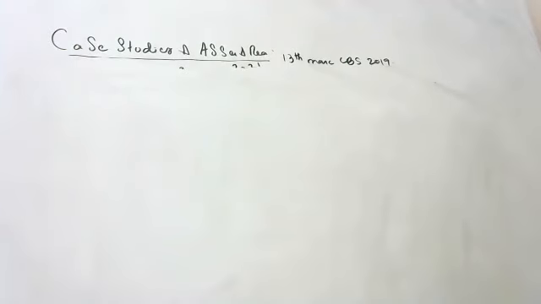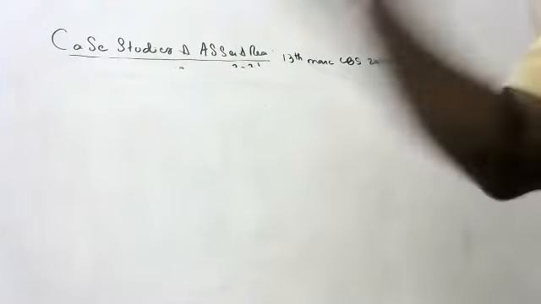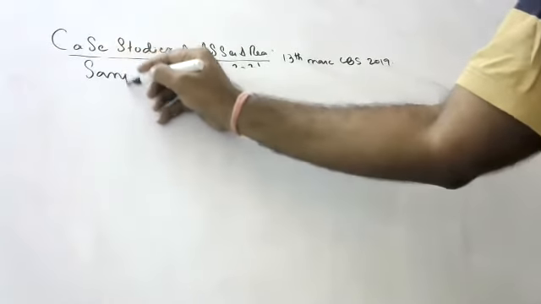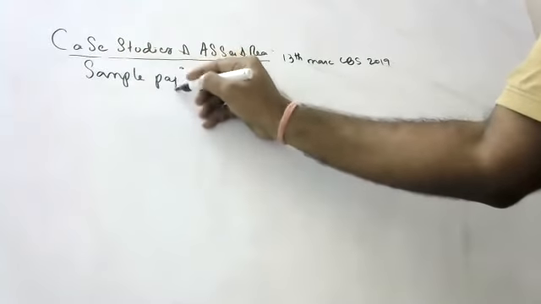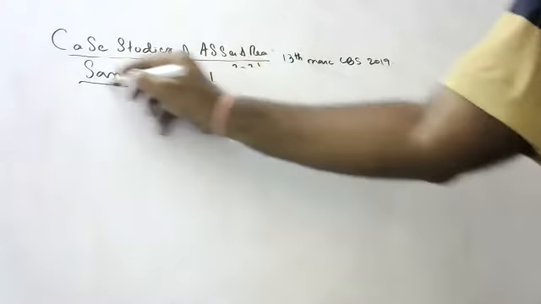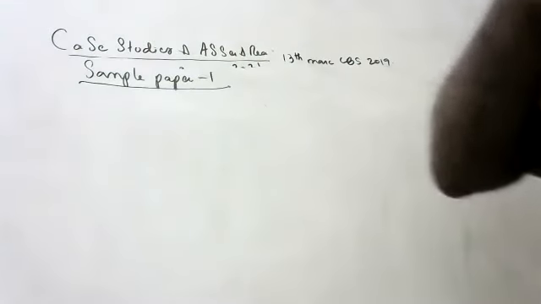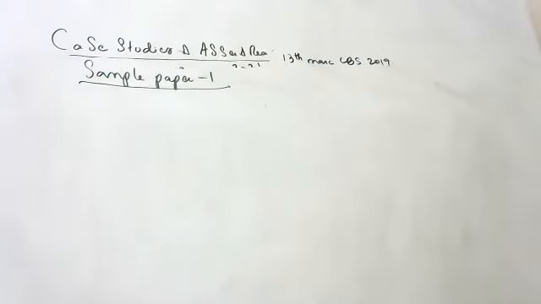Two Topper's papers are there. Give both, children. Sample paper 1. Can you see sample paper 1, children? Please go to sample paper 1. We'll do case studies and assertion reasoning.